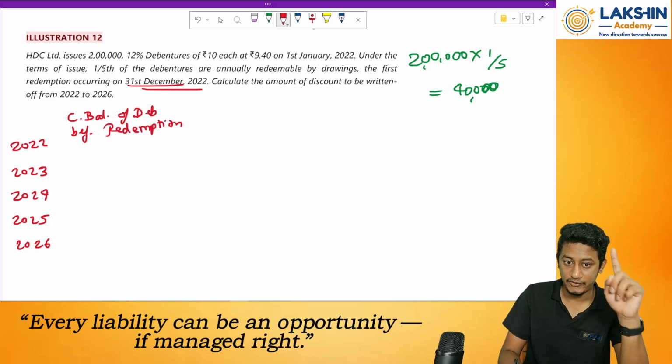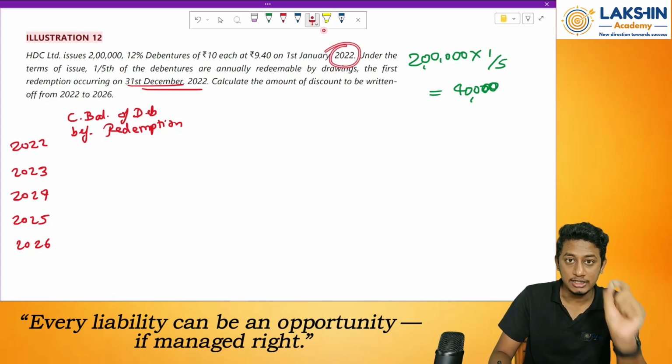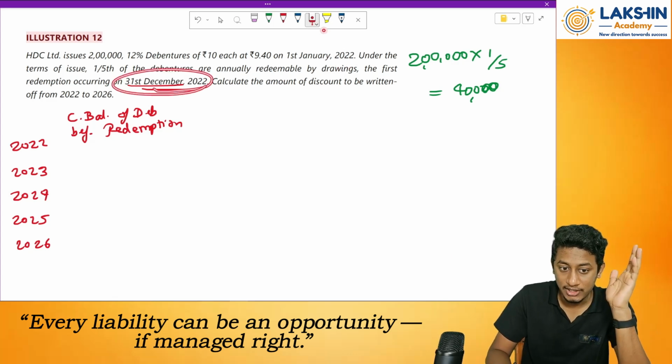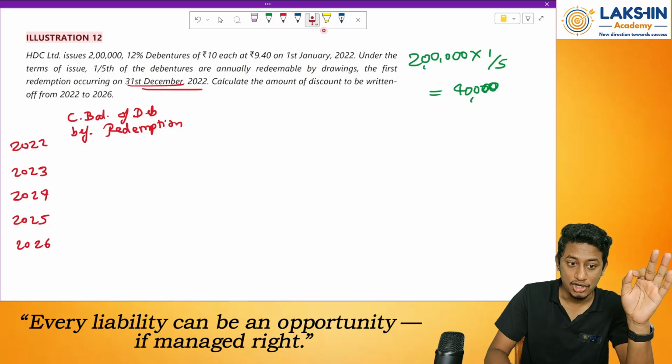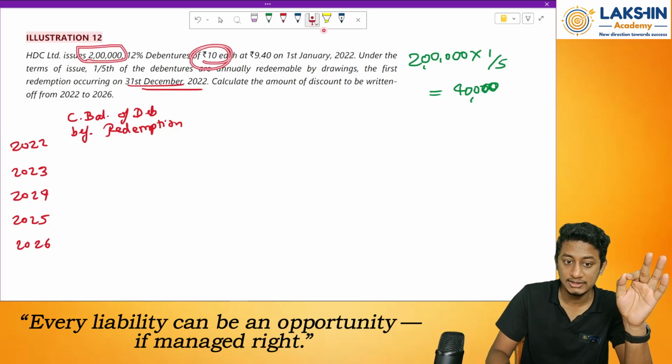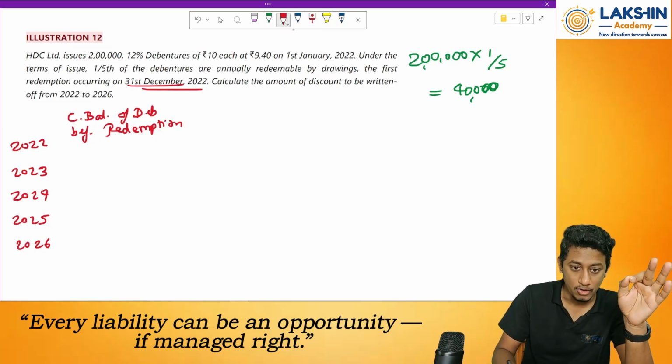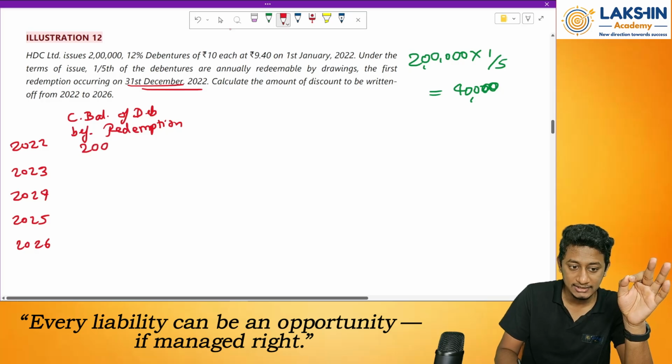So for the first year, 2022, how much is the closing balance before redemption? Before redemption on this date, what is the balance of debentures? So 2 lakh debentures at rupees 10 each, right? Rupees 10 each. So how much will that be? Rupees 20 lakhs.